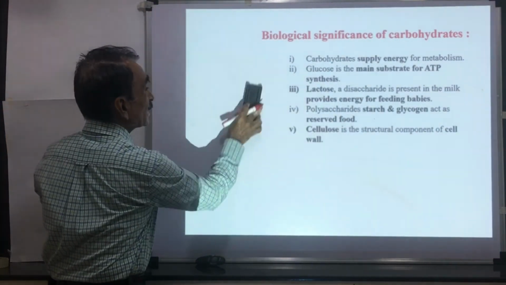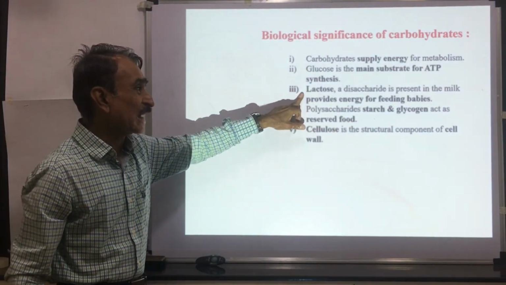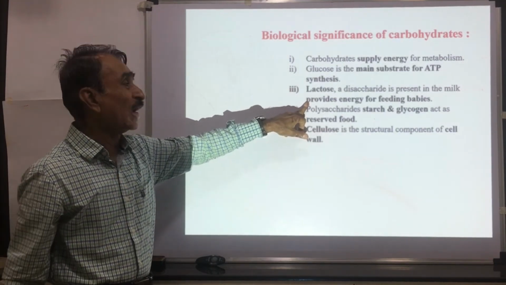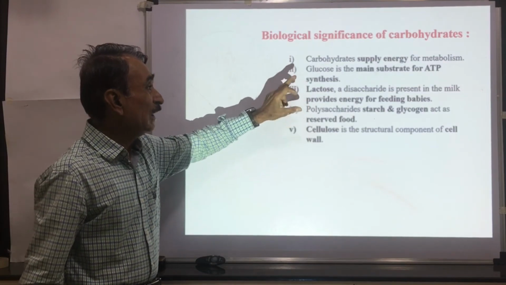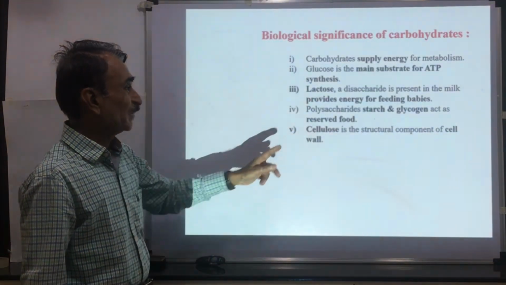Lactose is the second significance. Lactose is a milk sugar. This is a disaccharide and it is present in milk. It provides energy for feeding small babies. So lactose is very important as a source of energy for babies.